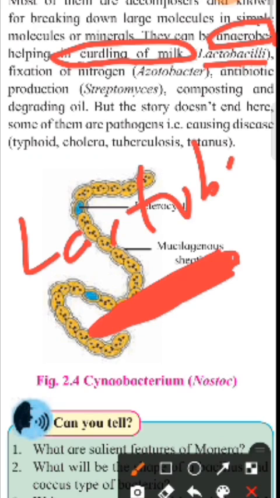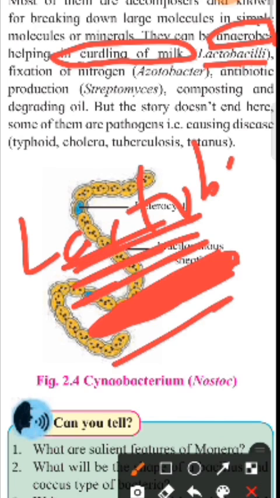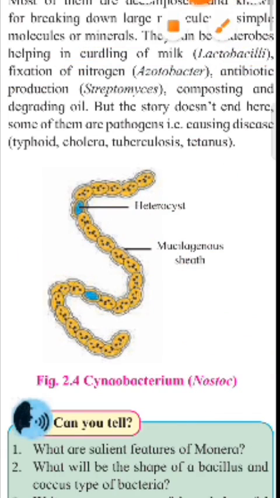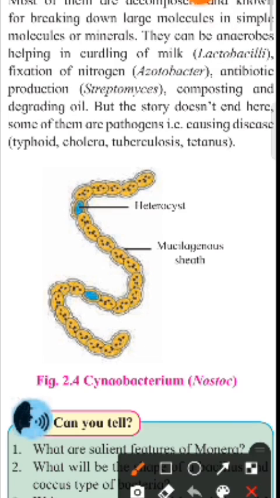Bacillus is singular, and when many bacteria are present, they are called bacilli. So lactobacillus is a rod shaped bacterium. Another example is fixation of nitrogen, which is carried out by azotobacter in leguminous plants.